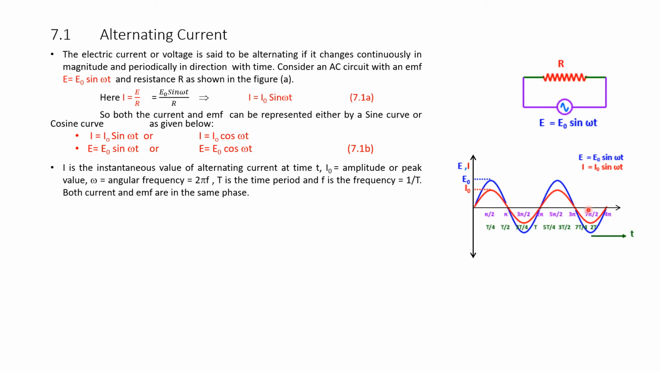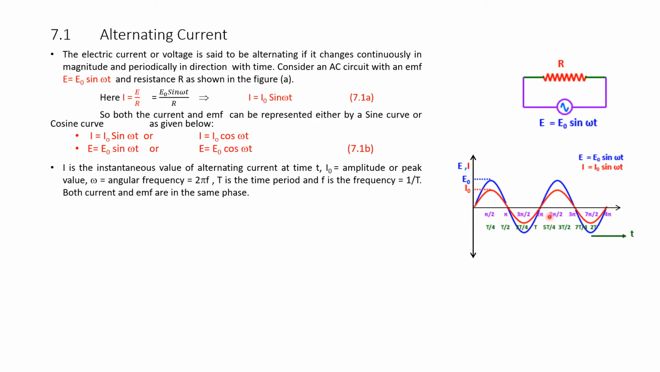The x axis is time or angular frequency, and the magnitude of the voltage or current is given on the y axis. So this is the representation of a sine wave, that is, it obeys the function E is equal to E naught sin omega t or I is equal to I naught sin omega t, and this is the period.